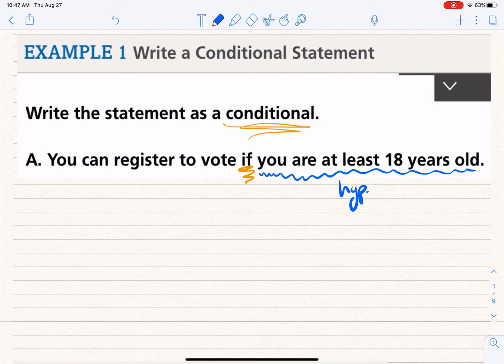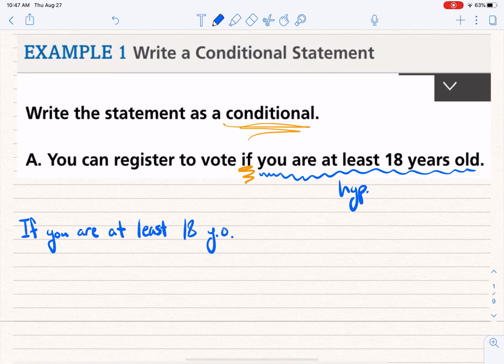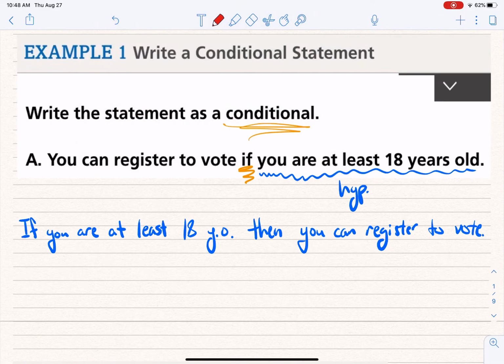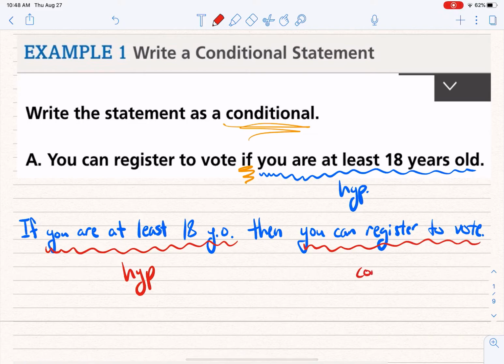And so if I was going to write this as an if-then statement, I would say if you are at least 18 years old, then you can register to vote. Okay? And what I want you to do is think about that. This part right here, of course, is the hypothesis. And this part right here is the conclusion.